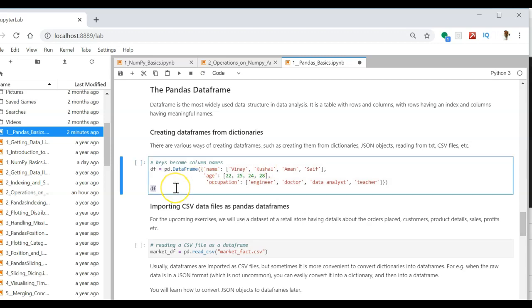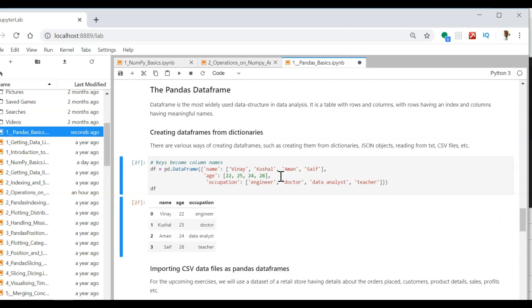So let us see how the data frame is created first. Here we have DataFrame as one of the functions in the Pandas library. Here I am creating key value pairs. So name is my column, then age and occupation. I have 3 columns, and under each column I have 4 elements. See the output here. Now the output has 3 columns, name, age and occupation, and rows are denoted by index 0 1 2 3.